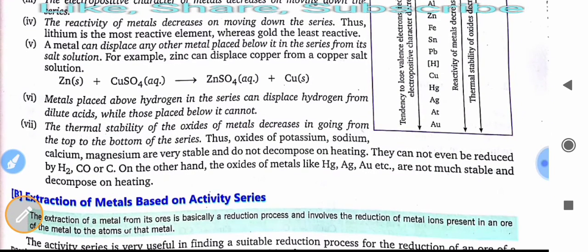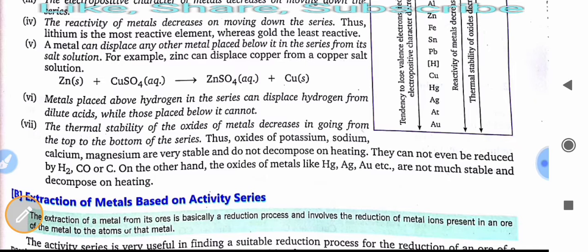Metals placed above hydrogen in the series can displace hydrogen from dilute acid, while those placed below it cannot. The thermal stability of the oxides of metals decreases in going from the top to the bottom of the series. Thus, oxides of potassium, sodium, calcium, and magnesium are very stable and do not decompose on heating.